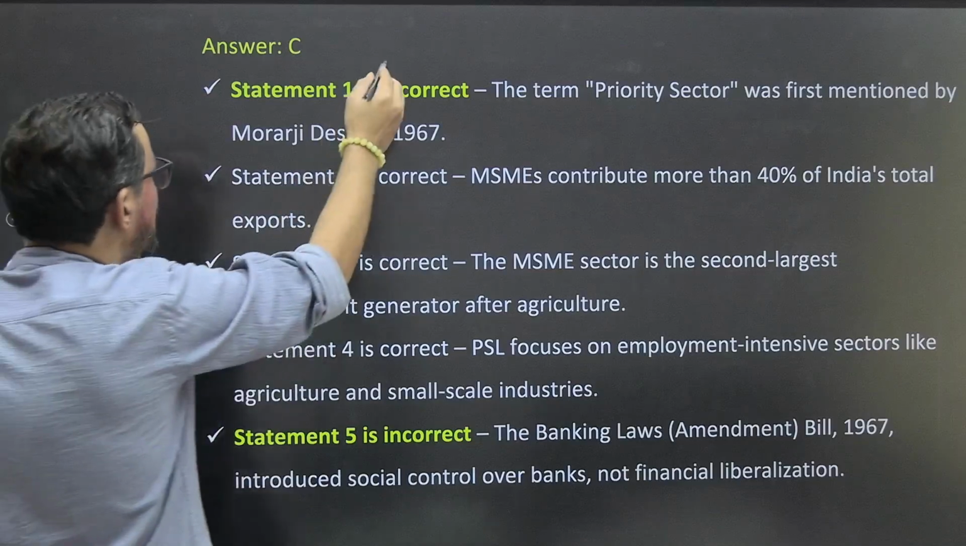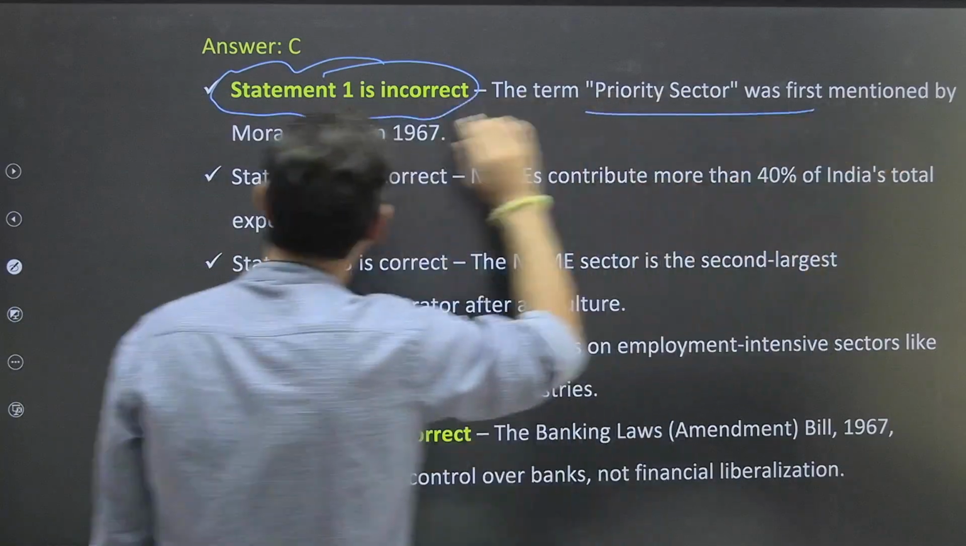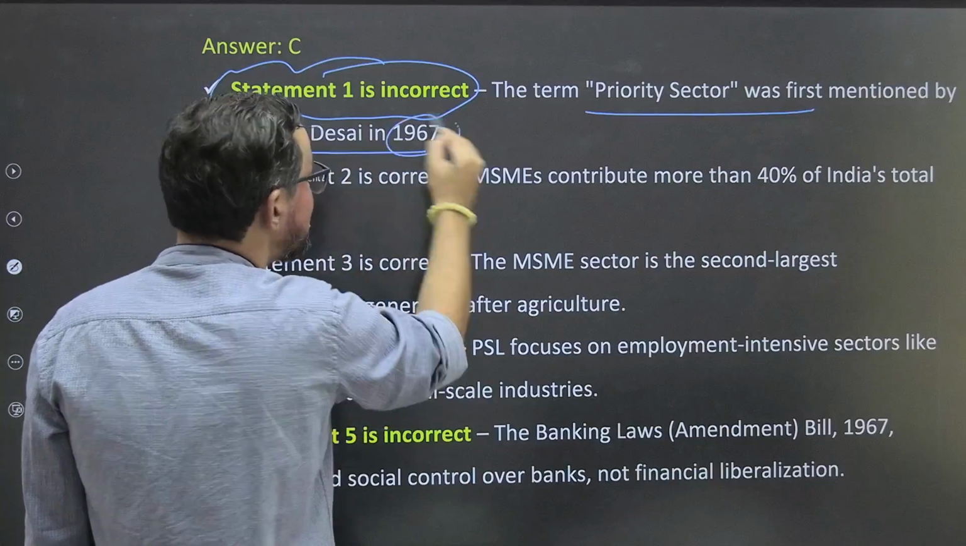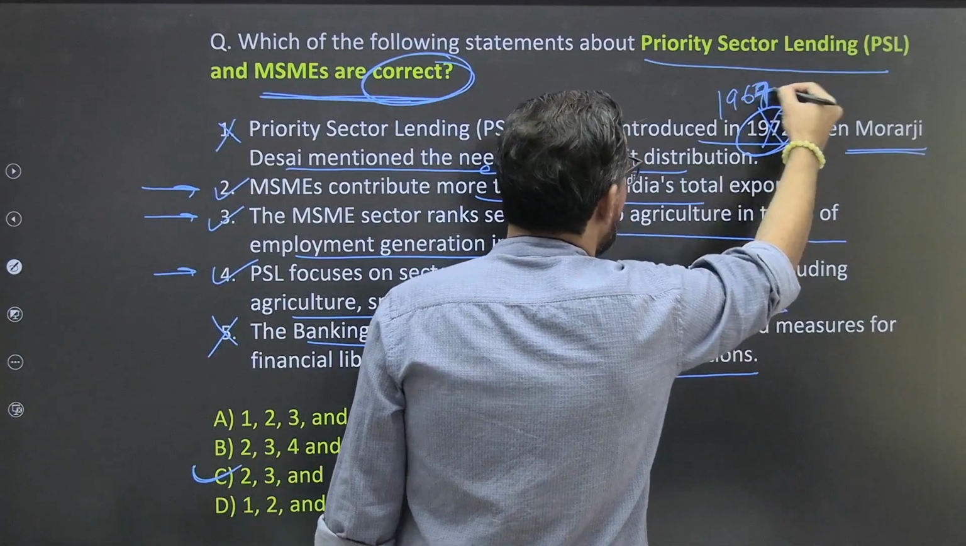So the first statement was incorrect. The reason was that the priority sector was first mentioned by Morarji Desai in 1967, not 1969. 1967. Please do correct this. 1967.